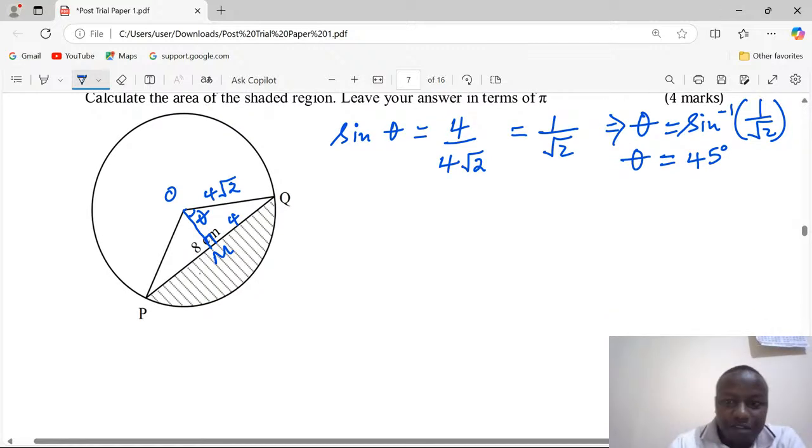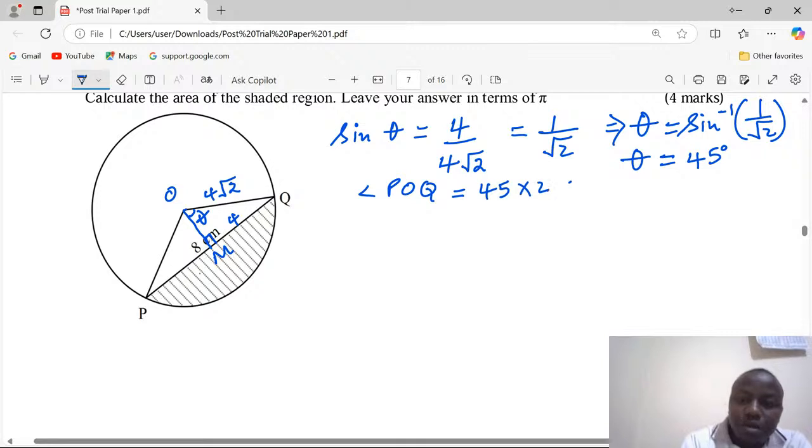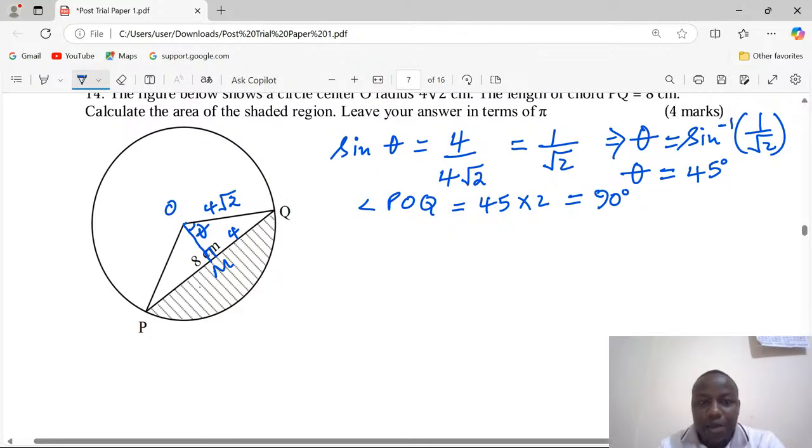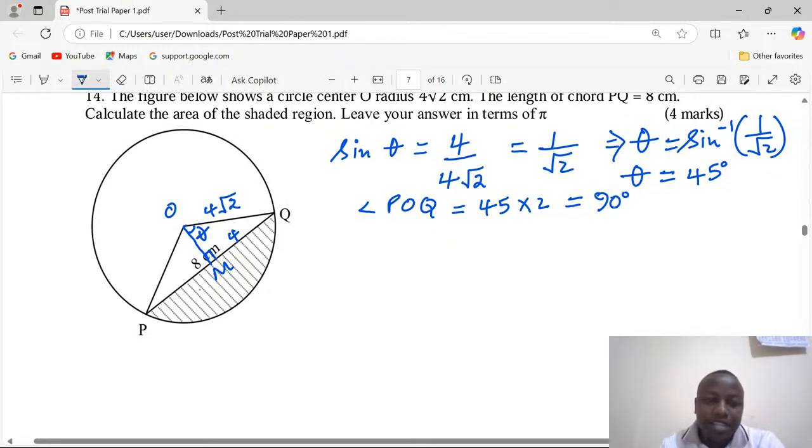With theta as 45, then we can get the big angle now, POQ, as 45 by 2, giving us exactly 90 degrees. So the angle at the center is 90 degrees. With the angle at the center, we can now get the shaded region. Remember, the shaded region is just a minor segment, and the area of a minor segment is given by sector minus triangle. So we need the shaded area by taking the area of the sector.